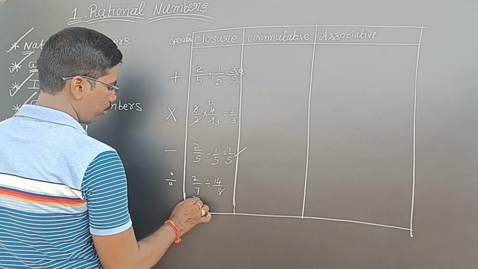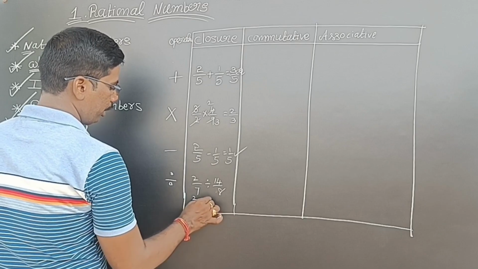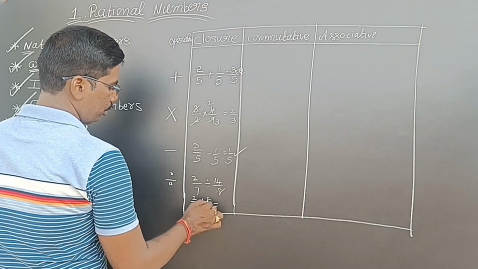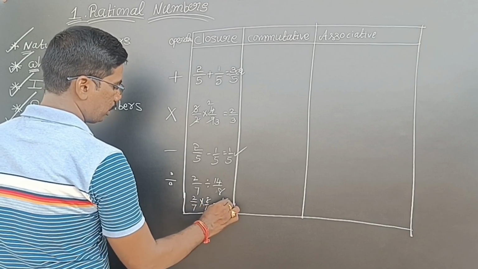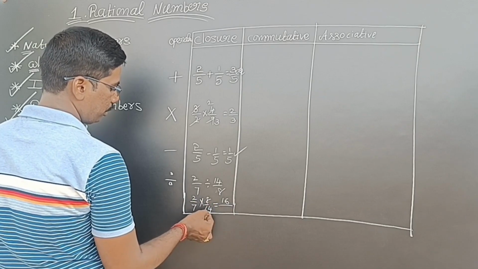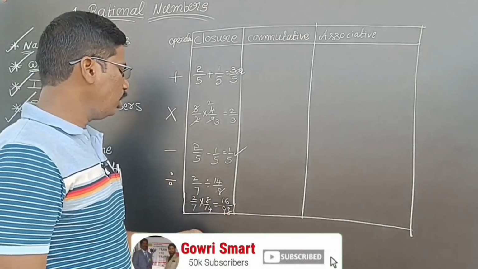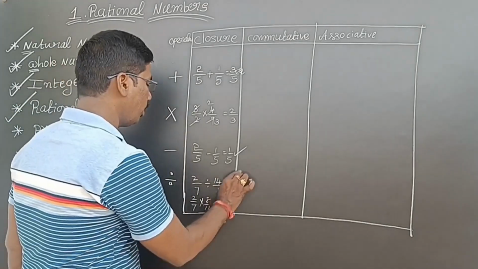This can be written as 2 by 7 into 8 by 14. 2 8s are 16, 14 7s are 98. This is also a rational number. So division is also satisfying closure law.